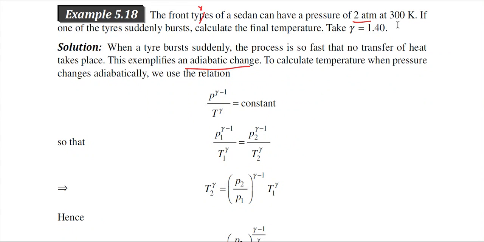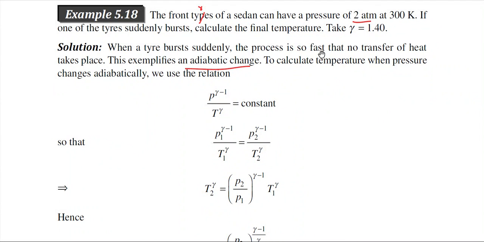If one of the tires suddenly bursts, you consider a case where the tire bursts. Calculate the final temperature and take gamma equal to 1.4. When a tire bursts suddenly, the process is so fast that no transfer of heat takes place.